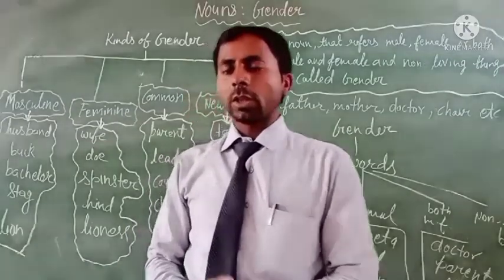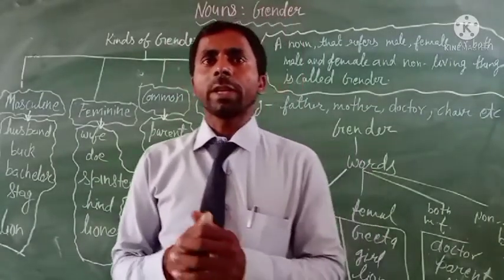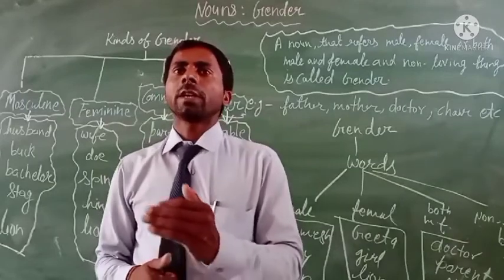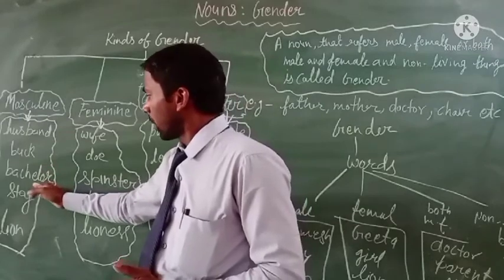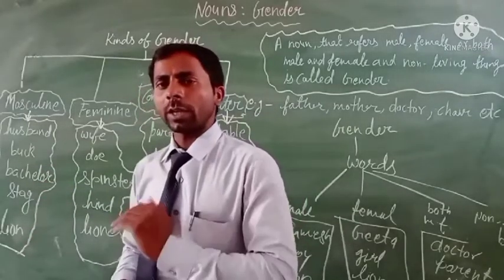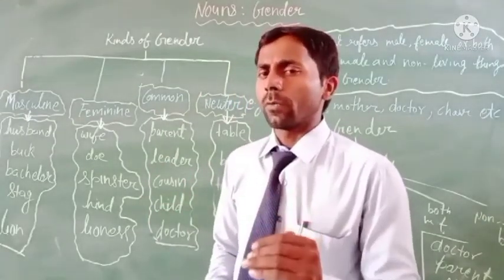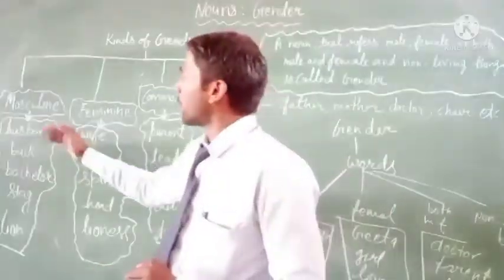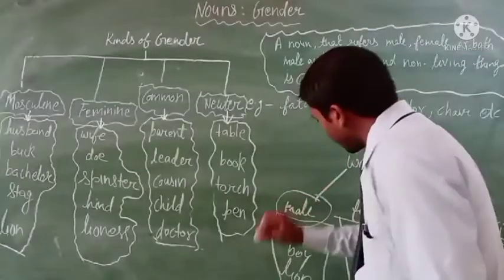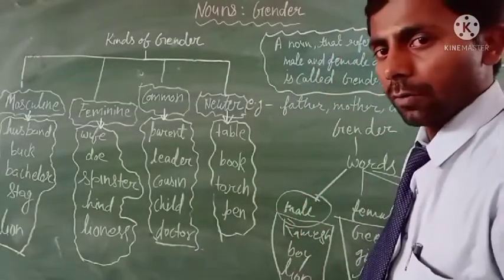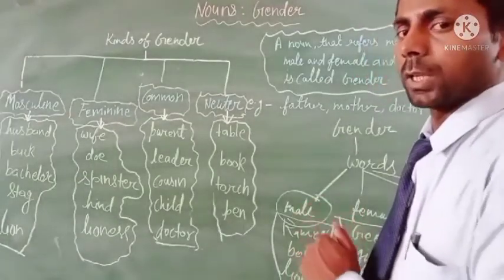First, what is the definition of the masculine gender? Simply, we can say a noun is said to be in the masculine gender if it refers to a male, like husband, bull, bachelor, stag, lawyer. We can easily define it: a noun word that refers to a male is called masculine gender. Clear?